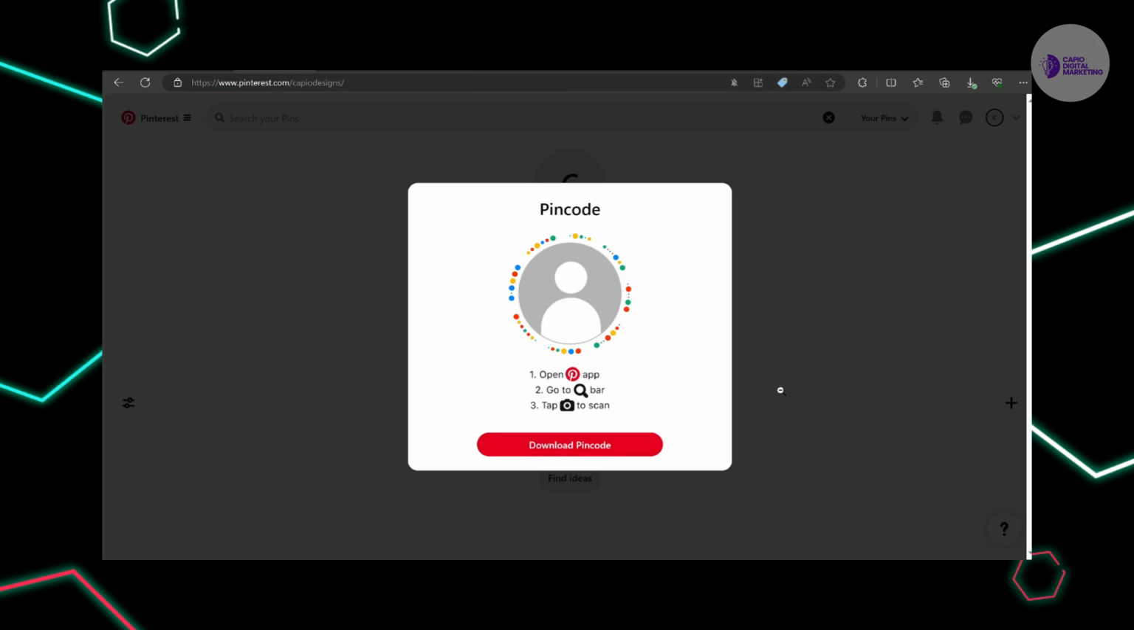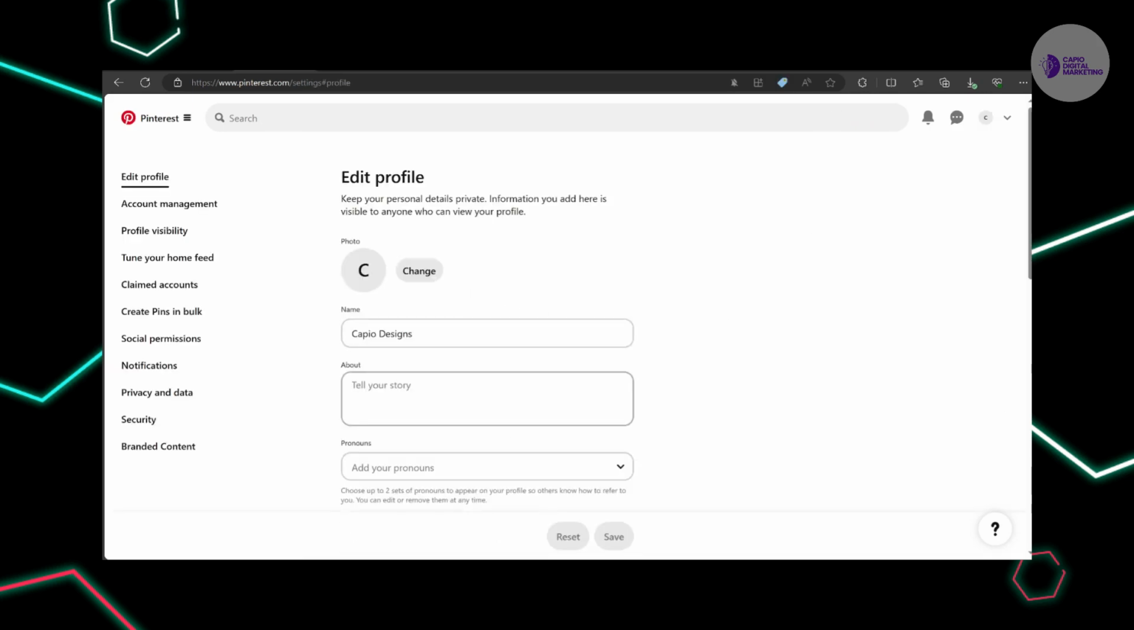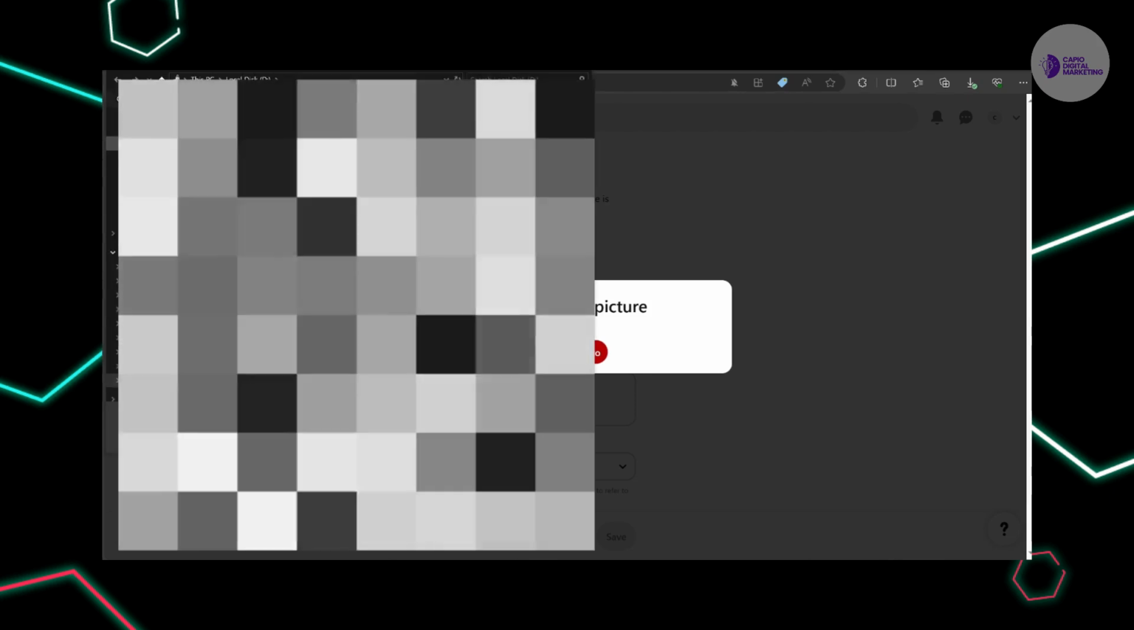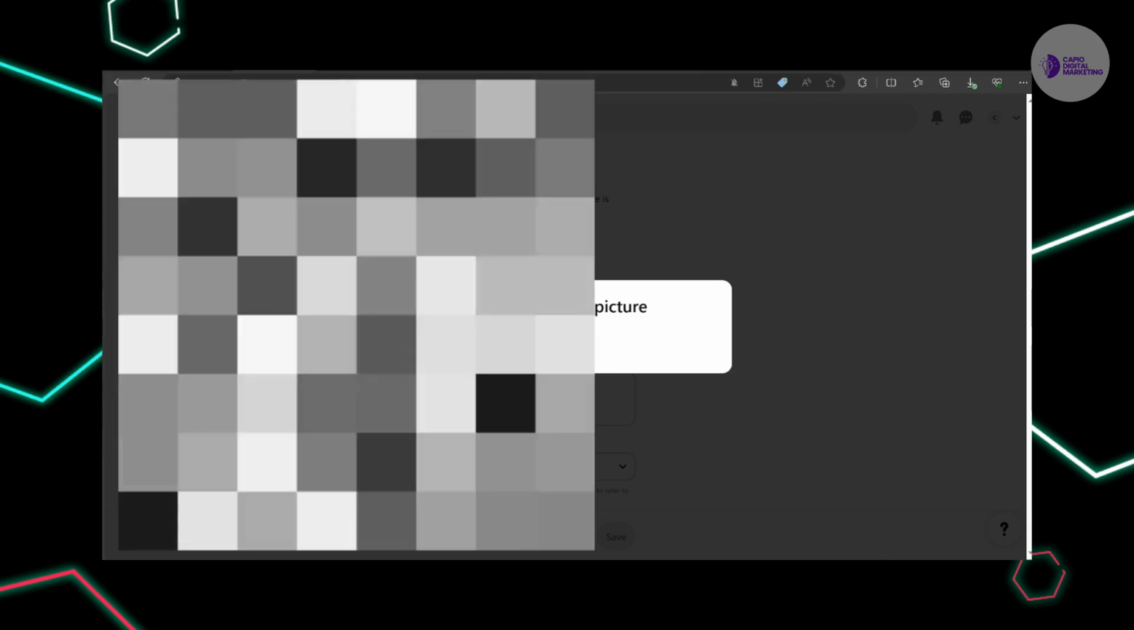Now, you will simply go over to your profile and click on Edit Profile. You will change the profile picture. In this case, I'm just going to add the logo, which I generated with Canva for free. Then I'm going to change the name.